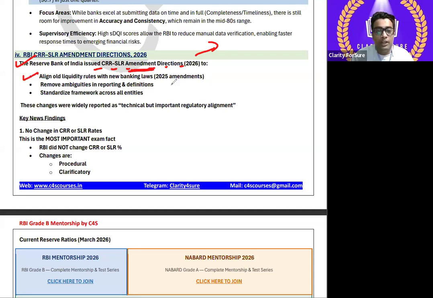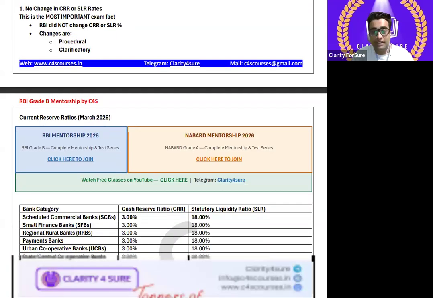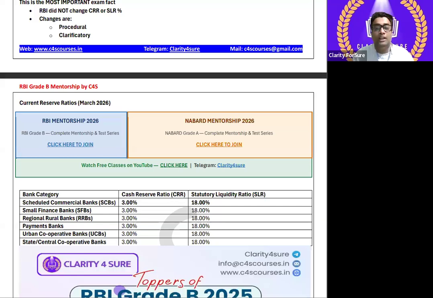ठीक है? So align old liquidity rules with new banking laws, 2025 amendments, remove ambiguities in reporting and definitions, standardize framework across all entities. These changes are widely reported as technical but important regulatory alignment. ठीक है? तो key new findings क्या? There is no change in CRR and SLR rates. This is the most important exam fact that RBI did not change the CRR and SLR percentage. Changes are procedural and clarificatory, right? If RBI does an amendment, RBI has to give these clarifications and procedural requirements why they are doing this. ठीक है?